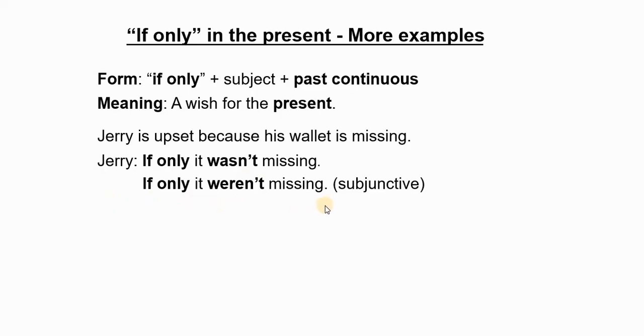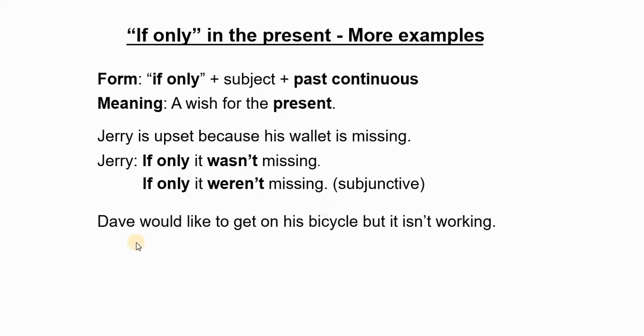Yes? And another example, the situation is Dave would like to get on his bicycle, but it isn't working. And Dave says, "If only my bicycle was working." Yes? So he has a wish in the present. He wishes that his bicycle was working.